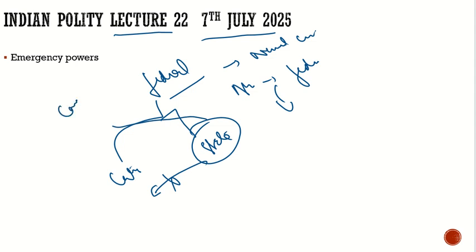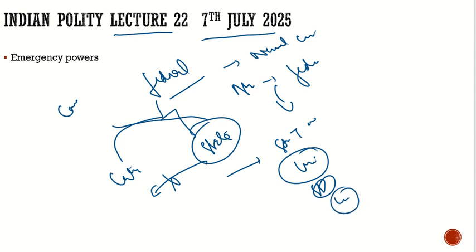That is the case with our constitution, with our federal structure: the center gets its powers from the constitution, and the state also gets its powers from the constitution. That is very well defined under Schedule 7 of the Indian constitution, where we have the Union List which is left for the center, the State List which is left for the state, and the Concurrent List which is left for both center and state. Whatever is left is under the residuary list, and that is with the center. So here is the proper understanding.